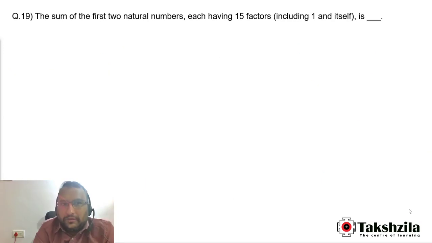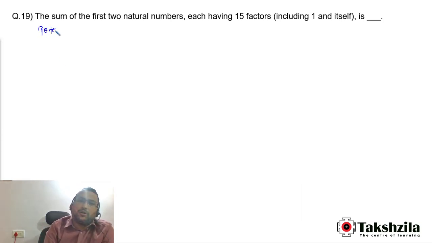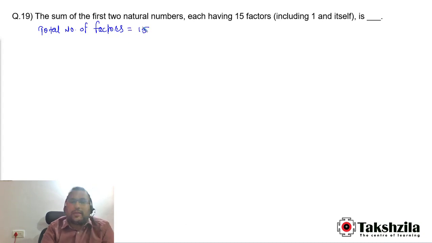Question number 19. The sum of the first two natural numbers each having 15 factors, including 1 and itself, is how much? So basically the total number of factors should be 15. Here there is a direct formula to find the number of factors if we know the prime factorization of the number.